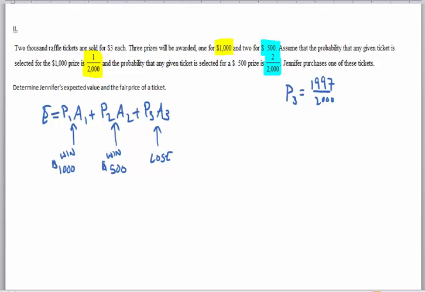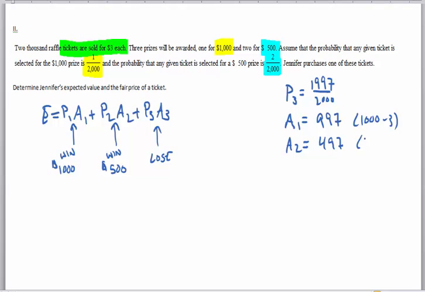And the other key again here, which I didn't mention at the beginning and I should have, is that the tickets are sold for $3 each. So since the tickets are sold for $3 each, that really makes winning the grand prize not really winning $1,000, but only winning $997, and winning the second prize, right, which is $500, really only winning $497, because again, it's really 1,000 minus 3, and this is really 500 minus 3.